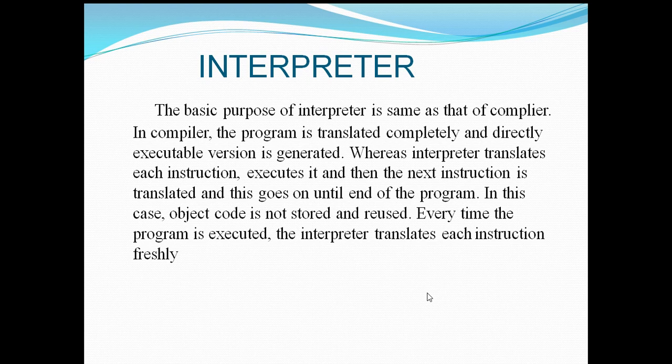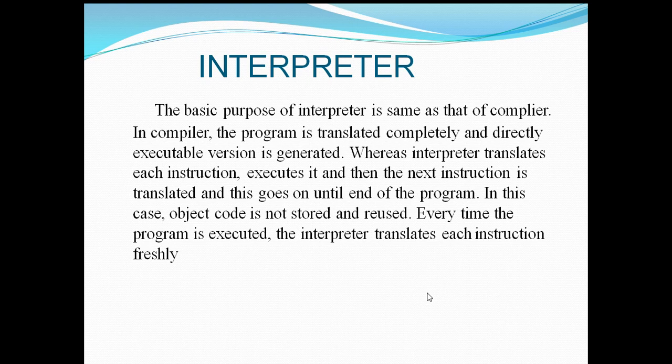So in the case of an interpreter, each instruction is translated and then executed. After that, the next instruction will be translated and then executed. Like that it will continue till the end of the program. All the program instructions will be executed one after the other, and the entire program will not be executed at once. That is the difference between an interpreter and a compiler. In this case, the object code is not stored and reused.